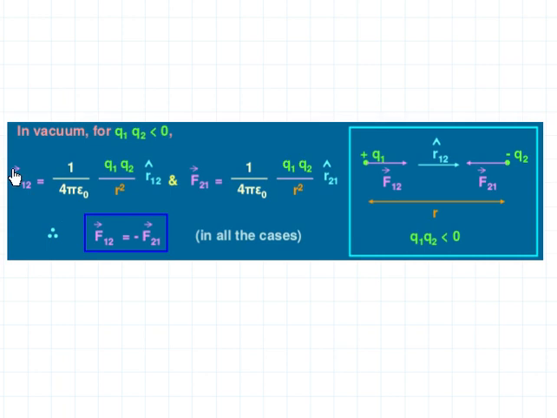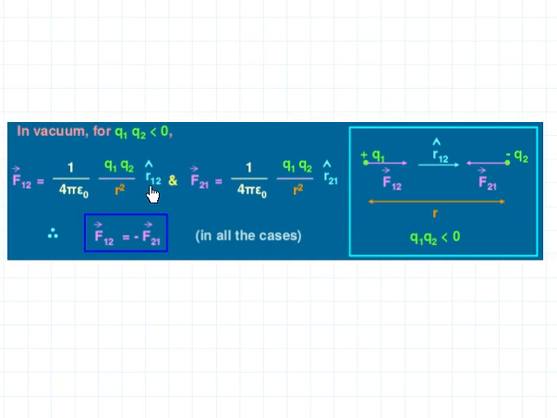So F12 can be written as 1 by 4 pi epsilon 0 q1 q2 by r square. But here we have to use the vector form of the force. So to make this term a vector, you multiply this quantity with a unit vector. Here r12 cap represents a unit vector, and whenever you multiply a quantity with a unit vector, its magnitude will not change, but it will get a direction.